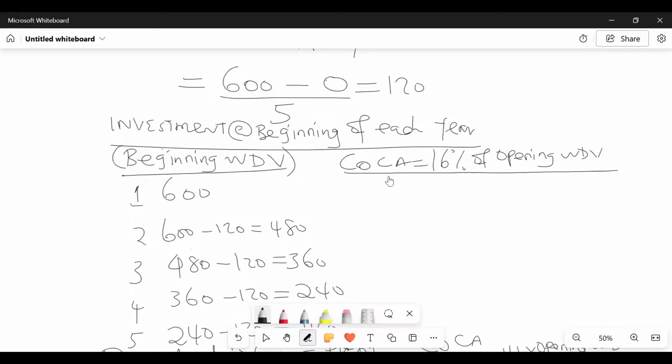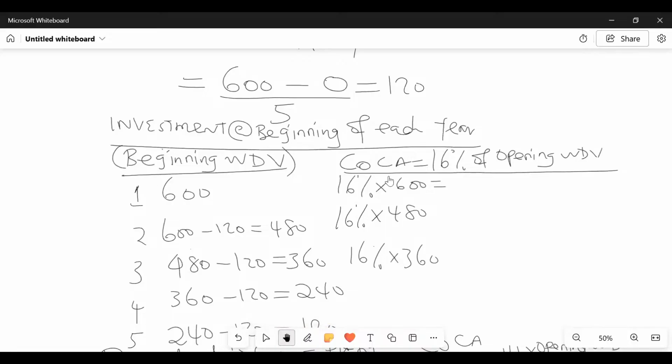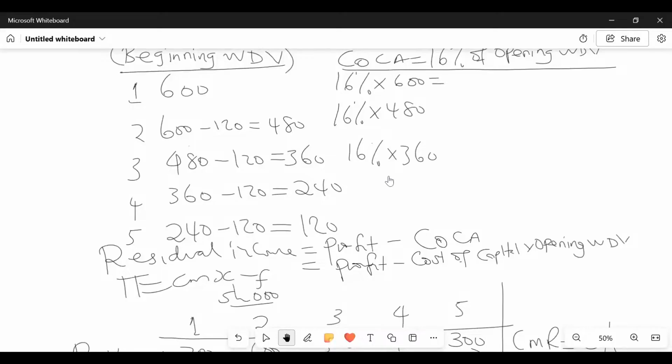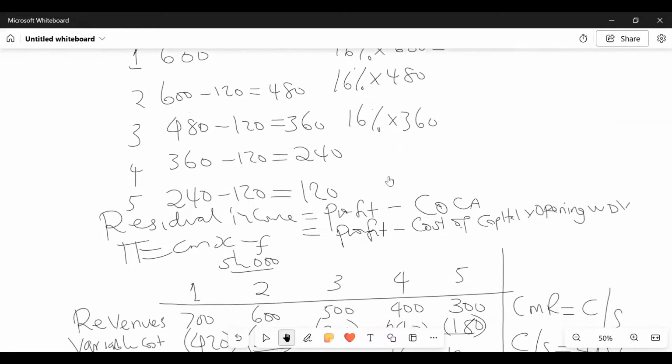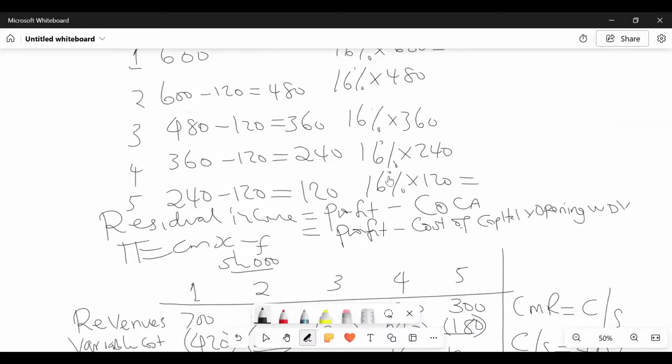So abracadabra, it will be 16% times 600. Here it will be 16% year 2 times 480. Here it will be 16% times 360. Abracadabra, abracadabra. Life is good. 16% times 240. Then we have here 16% times 120.